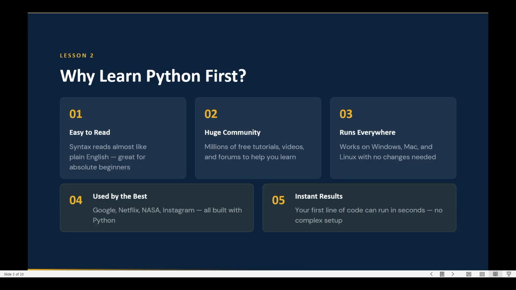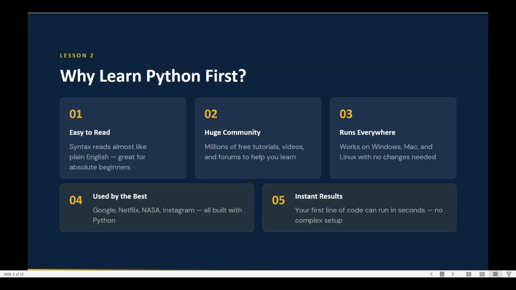The fourth point is it is used by the best companies in the world like Google, Netflix, NASA, Instagram. They are all built with Python. So in the world, many companies use Python for building many things.